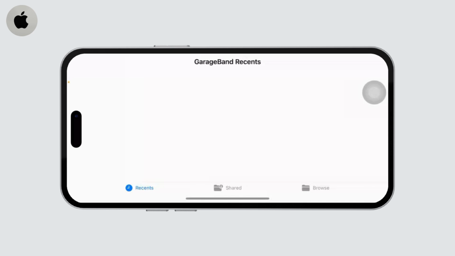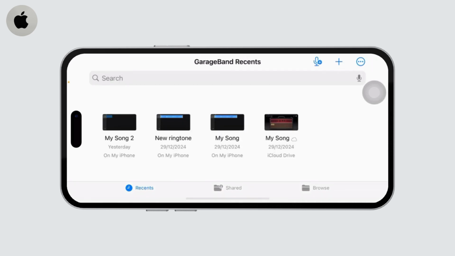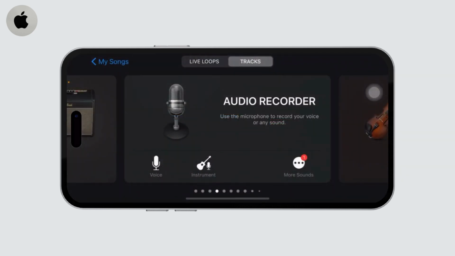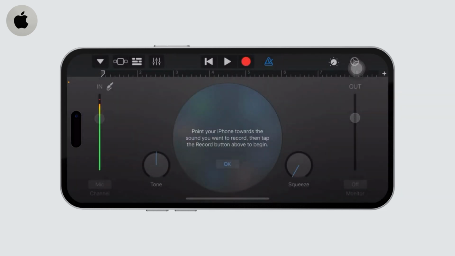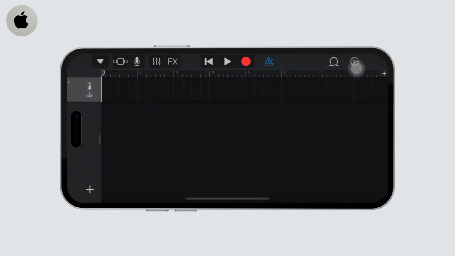Head over to your GarageBand, and after you're on your GarageBand, simply import the video or the audio that you recorded. Create a new project by tapping on the plus on the top right corner. Simply select the audio recorder and head over to the layout feature from this brick icon on the top left. Now you will be here and all you now need to do is import the audio from here.